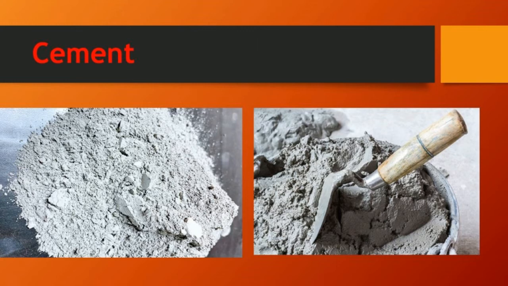Cement becomes hardened when it is mixed with water. While taking cement, it will be in powder form. When you mix it with water, it becomes very hardened. Gypsum plays a very important role in controlling the rate of hardening of the cement. During the cement manufacturing process, a small amount of gypsum is added at the final grinding process. That means at the last, they use a small amount of gypsum in the cement.